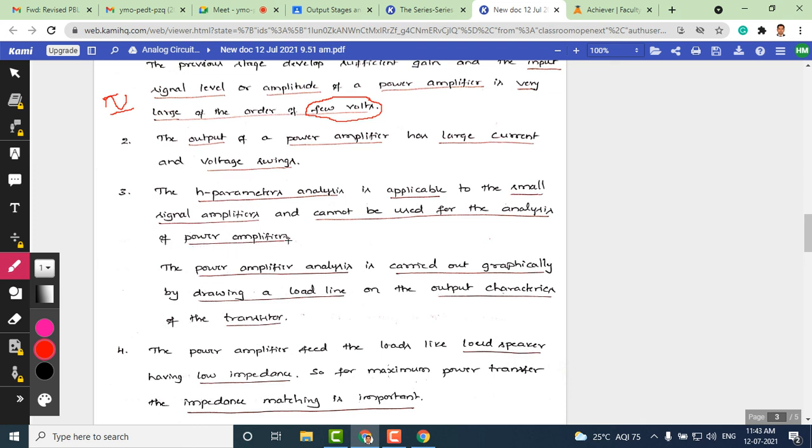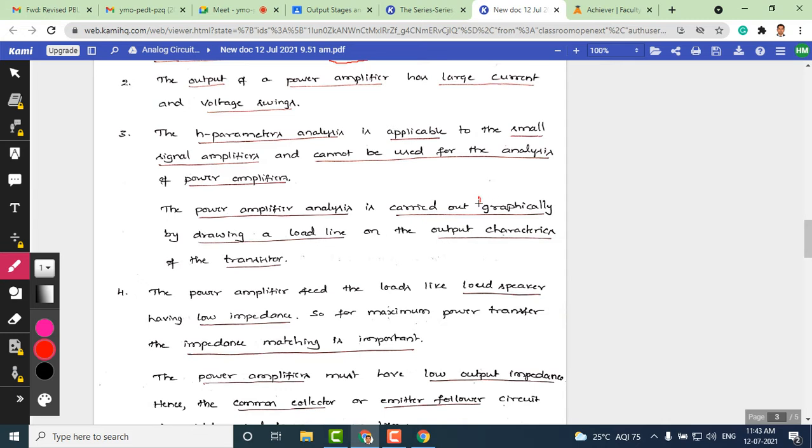Okay, you may ask a question, is it a drawback? No, this model itself has some limitations. The main limitation of H parameters is that they cannot be used to analyze signals or voltages related to the power amplifier. So this is a drawback itself. How can you still analyze the power amplifier? Power amplifiers can be analyzed graphically.